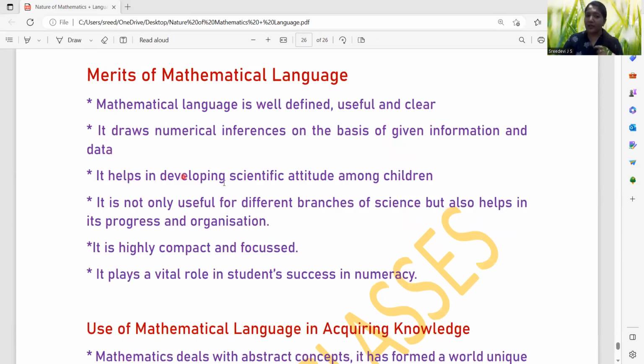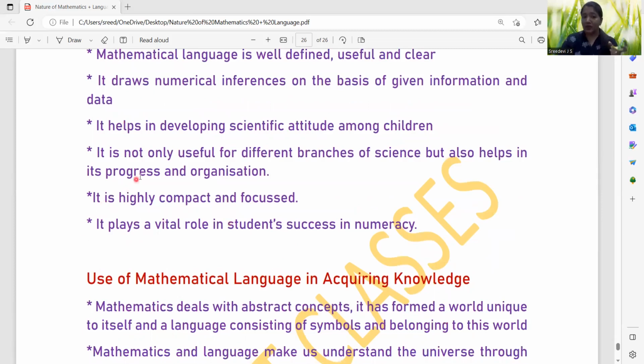Yes, it is helping in developing scientific attitude, as I mentioned. It is not only useful for different branches of science, but also helps in progress and conversation. So this is helping the children in how to progress. That is, using the language in a structured and systematic way is helping the children in the use of language and its progress. Okay, so it has the ability to organize things. Those are the supplementary skills which students can earn from this.